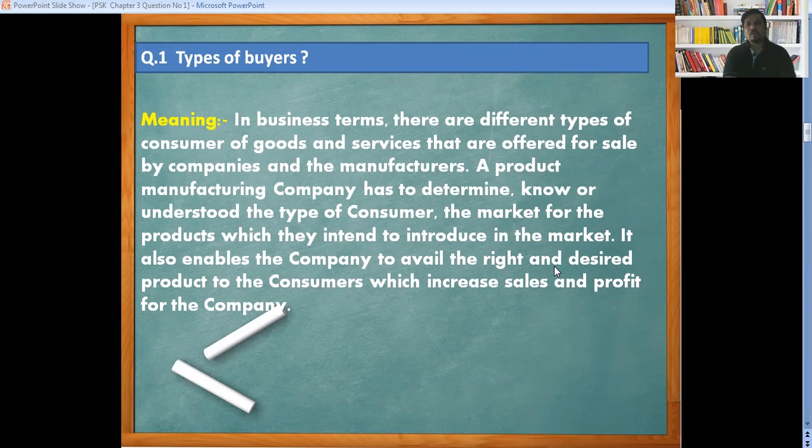A product manufacturing company has to know the type of customer and the market for the product which they intend to introduce. Before launching the product and starting sales, they have to understand the psychology of the customer. They have to identify the likes and dislikes, the budget of the customer, and why they are going to purchase a certain product.